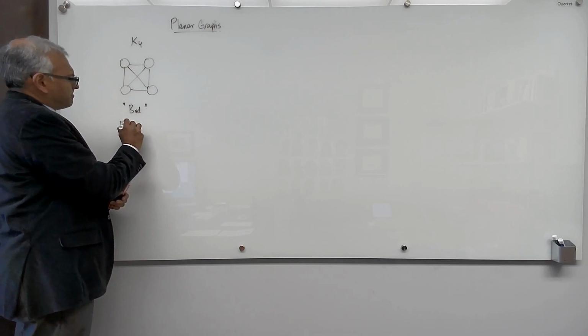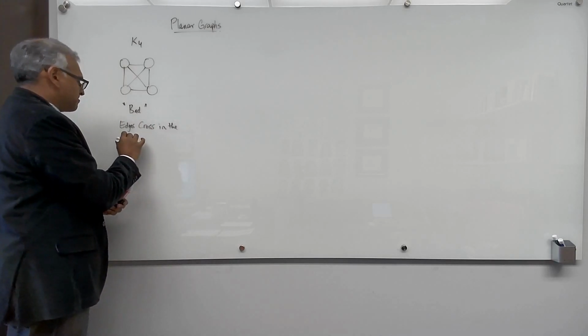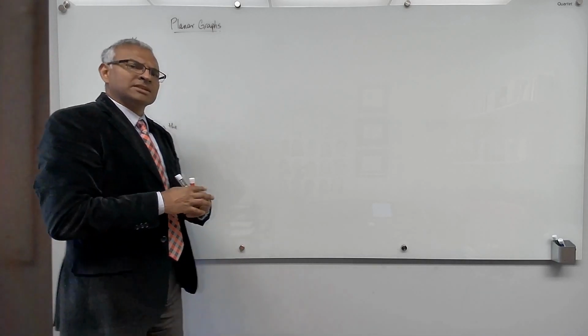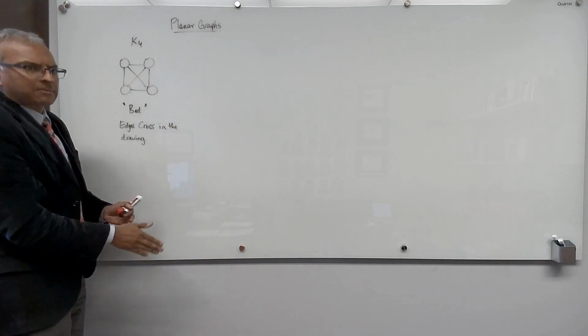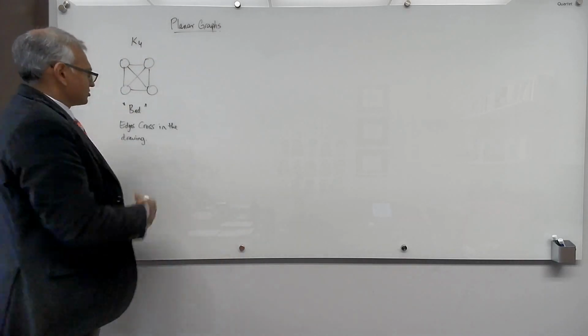Edges cross in the drawing. Okay. I'll just mention where the word planar comes from. It's because the drawing is on a sheet of paper, in this case the blackboard, which is a plane. So I'm drawing on a plane. So planar graphs.